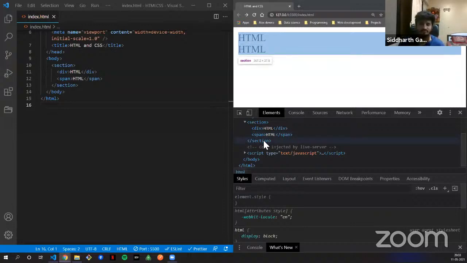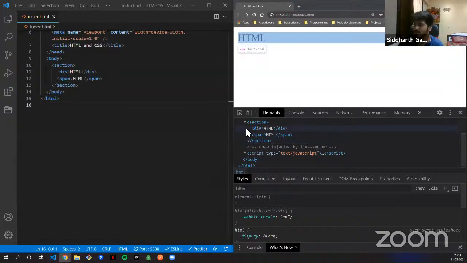So yeah, when you see the difference, I'll hover over the div. Now when the div is hovered, it is the blue part on the web page that is hovered. I told you guys that div is a block element. What the block element does is take the whole part of the web page. It stretches from left to right, or top to bottom also.